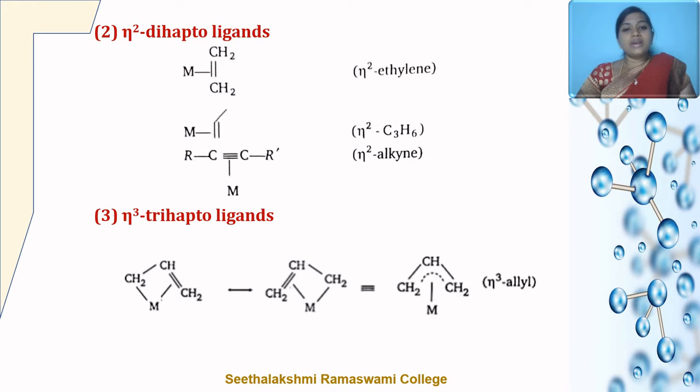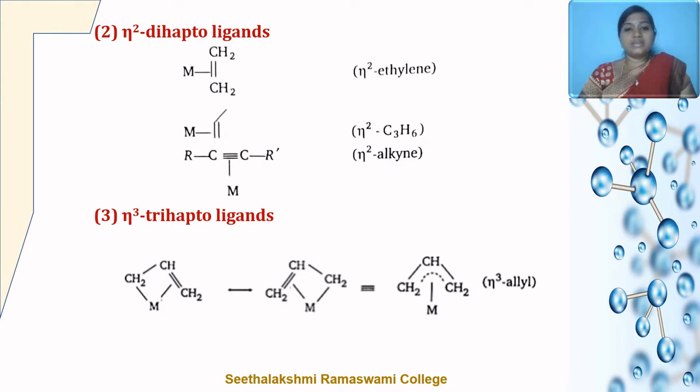Eta 2 dihapto ligands are organic ligands bonded to the metal through only 2 carbon atoms. Examples include alkene and alkyne, where the bond corresponds to the 2 carbon atoms of the double or triple bond. The next one is the trihapto ligands, where 3 carbon atoms are attached to the metal ion.